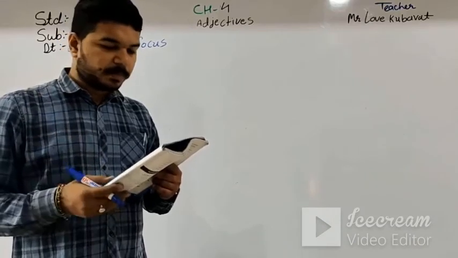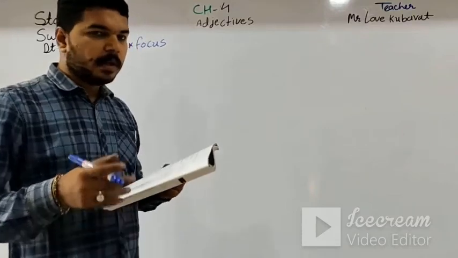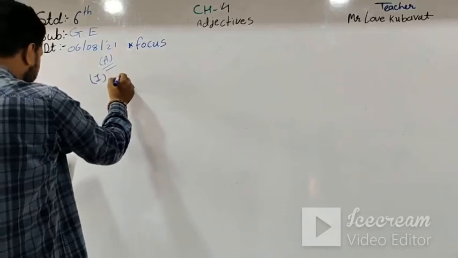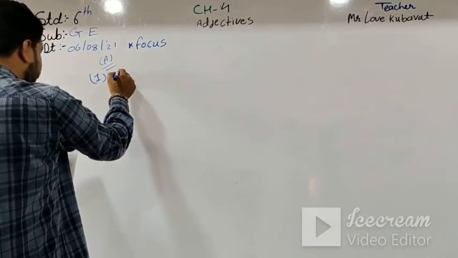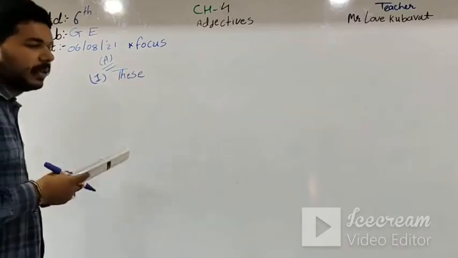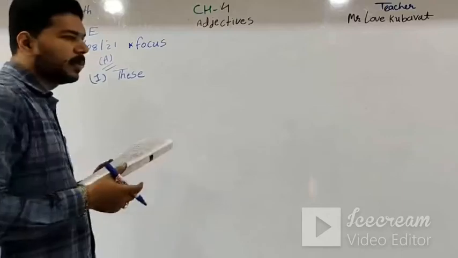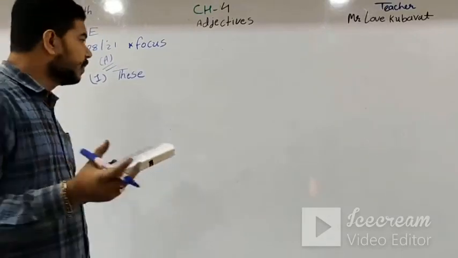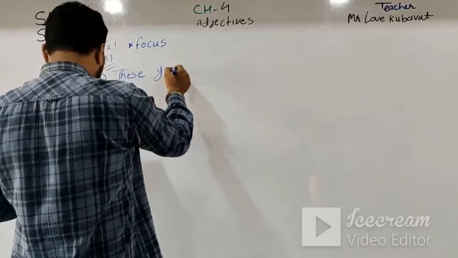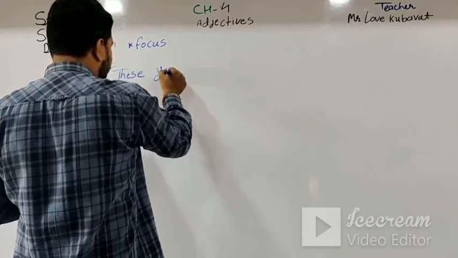I read the question: bananas this yellow nice look. Then the first sentence in the correct order is, first of all, demonstrative. Then this sentence is plural. That's why I put over here the demonstrative in plural, these. And the adjective is yellow.